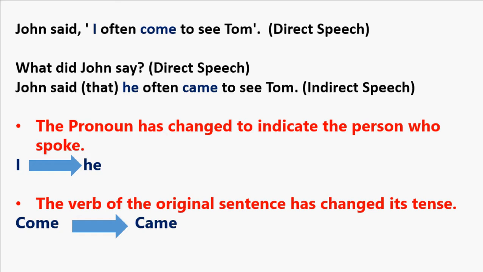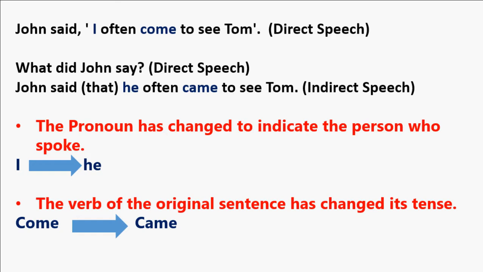Direct statement: John said, "I often come here." Indirect statement: John said that he often came here. So, what has changed? First of all, the pronoun has changed to indicate the person who spoke.